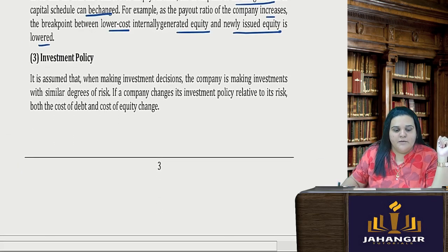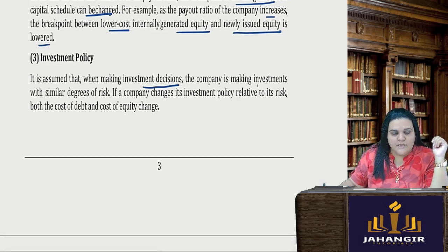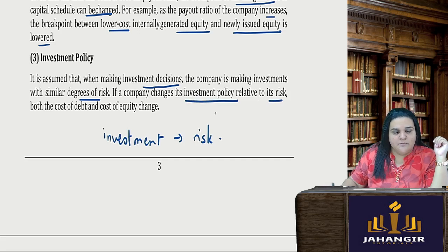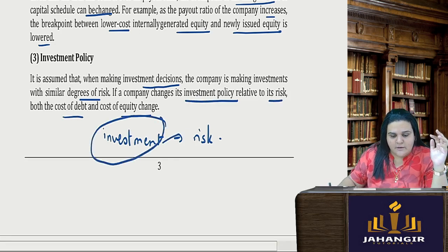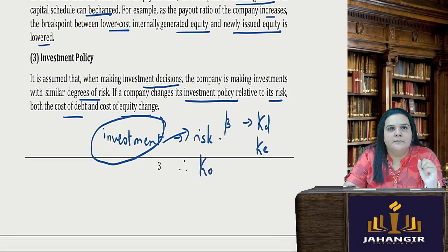Then there is investment policy. While making the investment decision, the company is making investments with a similar degree of risk. So, we always assume that investment comes with a risk. If a company changes its investment policy relative to its risk, both the cost of debt and cost of equity will change. If you adjust your investment decisions along with the risk, when you adjust that with beta, your cost of debt and cost of equity both will change. Therefore, your overall cost of capital can also be controlled.